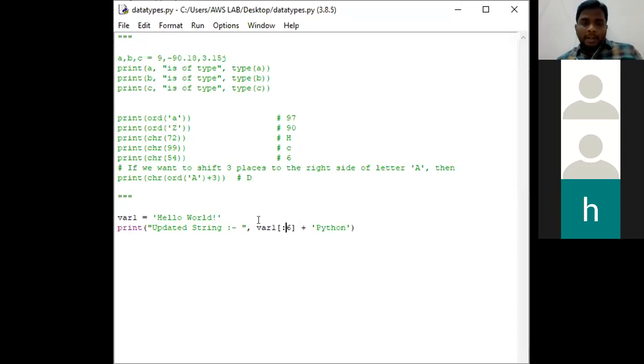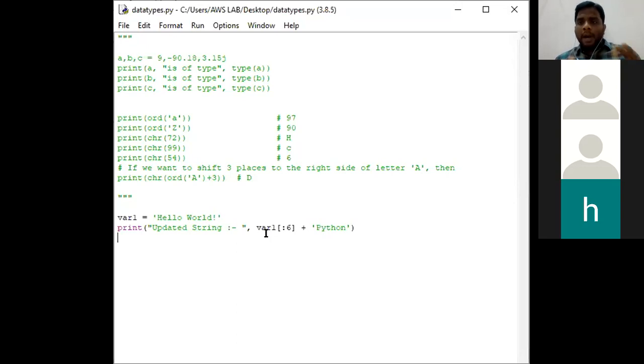See here. The index values are 0 1 2 3 4 5 6 7 8 9 10 11. Up to 11 the index value of the string is reserved. So then we need to use 12, but 12 is not available here, so we cannot add. That means my intention is to tell you we can update a string like this by using index values.